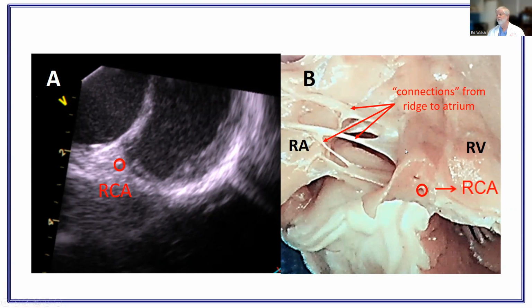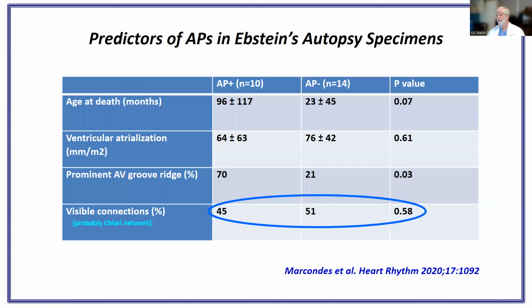Another thing that we looked at when we examined the pathology specimens is whether there were any visible pathways. And we did find connections between that ridge and atrial muscle. And we were wondering if these were actually tissue that contained the accessory pathway itself. But that didn't sort out. That was seen in an equal number of patients with and without a prior history of SVT or known pre-excitation. Was not significant between the two groups. And I think that's probably just Chiari network and has nothing to do with the pre-excitation, which is more towards the epicardial aspect of the right atrium.